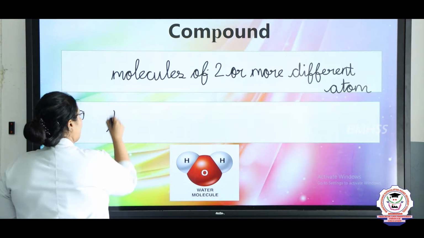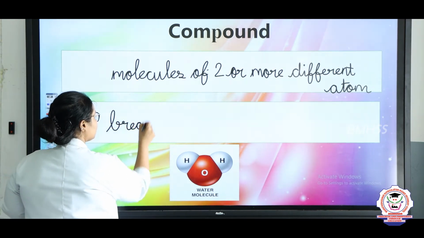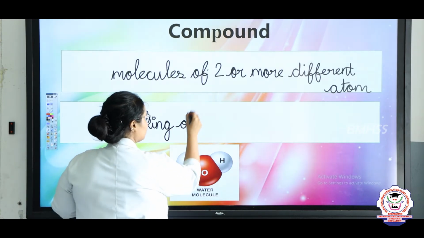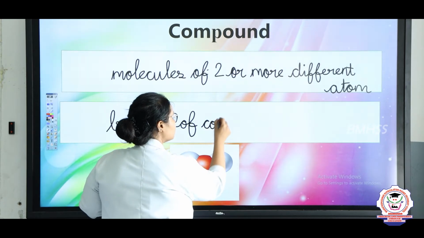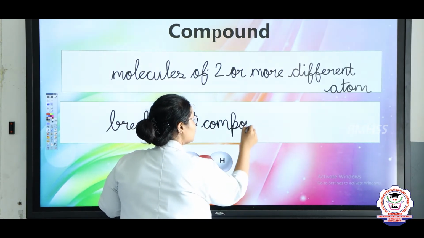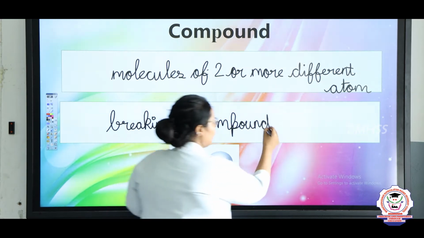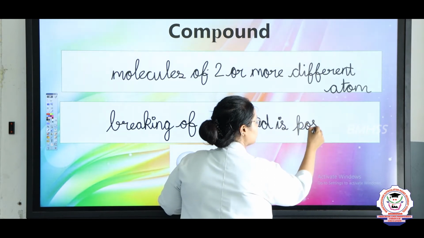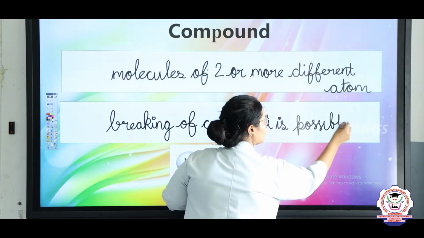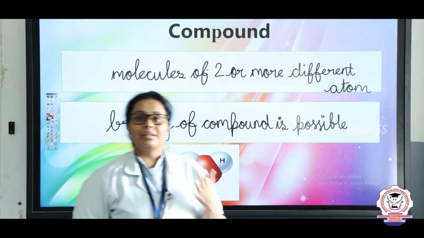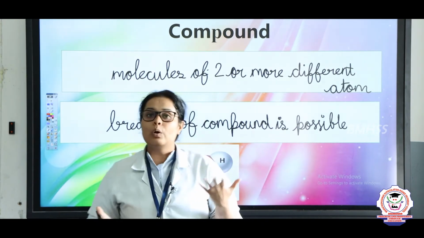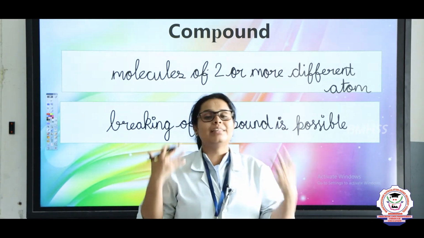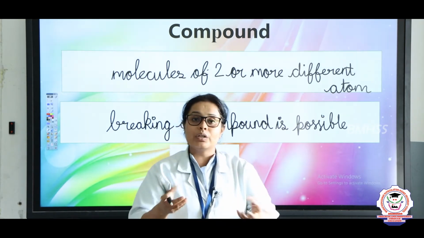So, the breaking of a compound is possible. Okay, and this is possible only with chemical means. Physically, you cannot break a compound; only using some chemical reaction can you break this compound into its smaller elements.